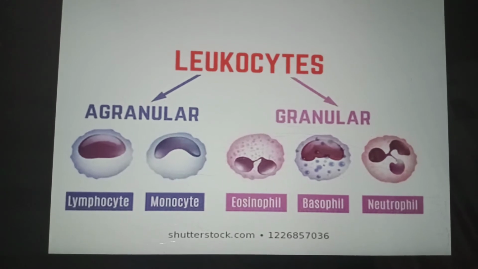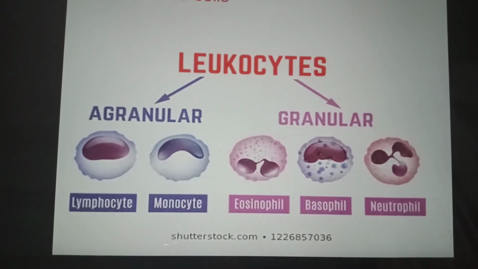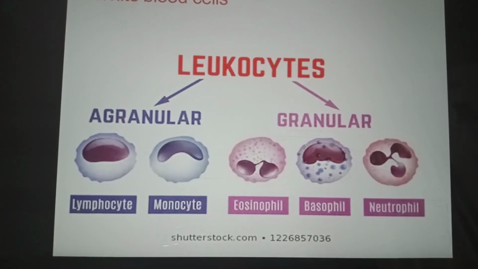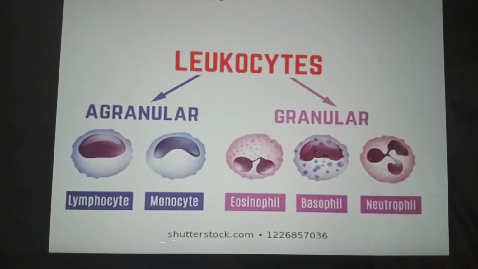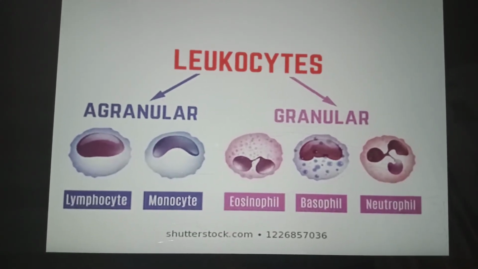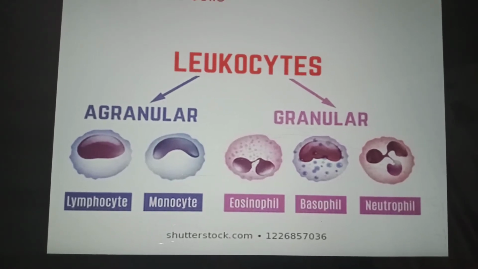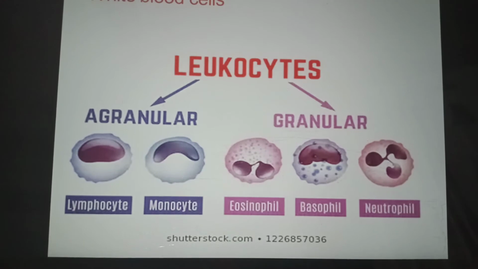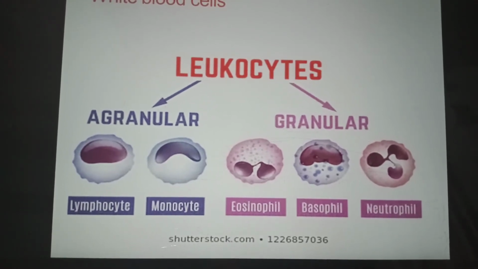These are also known as B and T lymphocytes, produce antibodies and kill germs, while monocytes produce macrophages which engulf germs. Eosinophils break down inflammatory substances and kill parasites. Basophils prevent blood clotting, and neutrophils destroy small particles by phagocytosis.